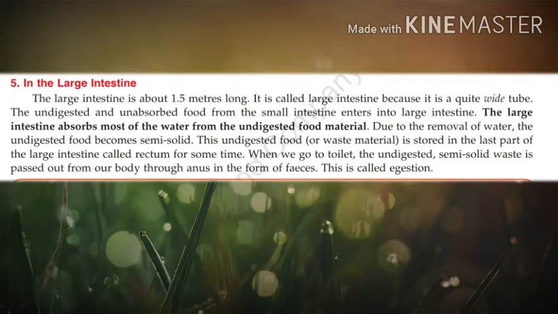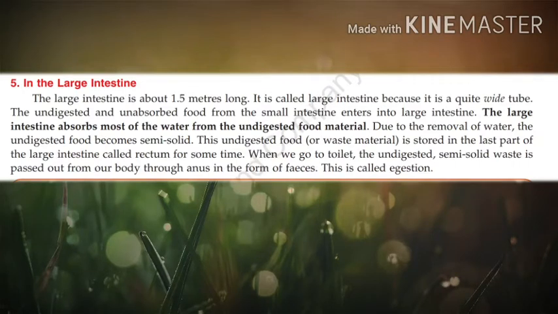Now, what does the large intestine do? The large intestine absorbs most of the water from the undigested food material. We know that water is a useful thing, so that is absorbed from the undigested food material. Okay. Now, due to the removal of water, the undigested food becomes semi-solid.